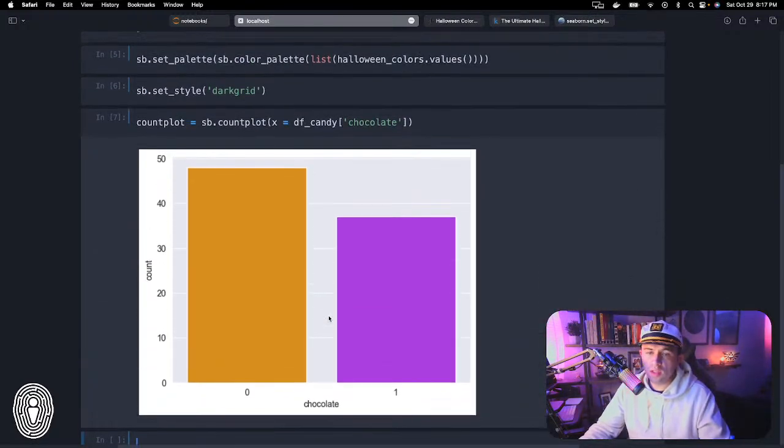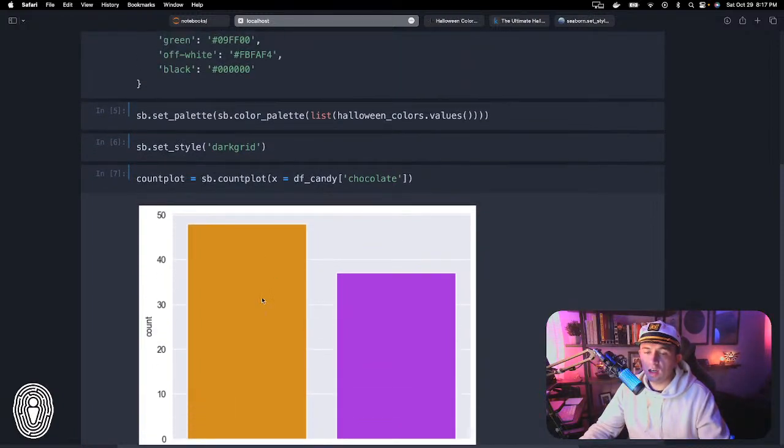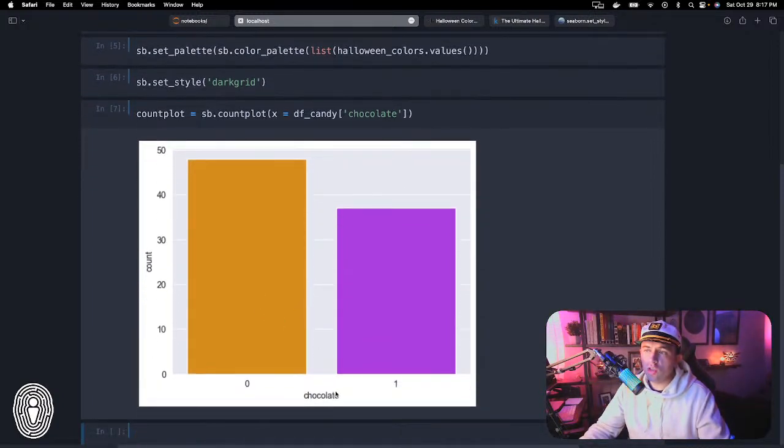Now, by default, you can see that it is pretty simple. It did inherit our colors. Notice that it set the Y limit to be 50. So it sets the Y limit by default, but you can go above and beyond to adjust this to have as much or as little as you want to it. We could add a legend. We could change these values down here. Or we could change a bunch of different things.